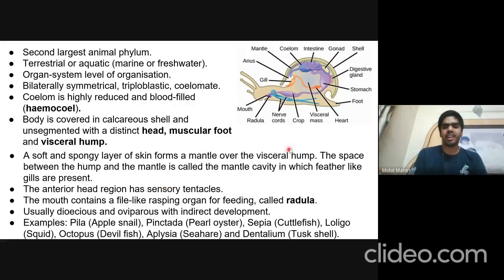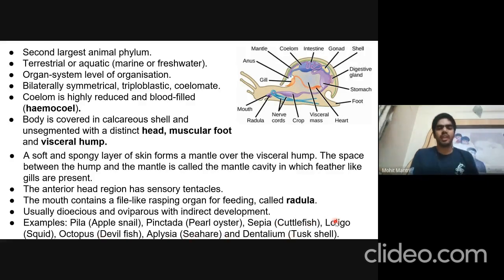The anterior head has sensory tentacles, and the mouth contains a file-like rasping organ for feeding, which is known as the radula. They are usually dioecious, male and female are separate, oviparous, and the development is indirect. Examples are Pila, apple snail, Pinctada, which is pearl oyster, Sepia cuttlefish, Loligo squid, octopus devilfish, Aplysia sea hare, and Dentalium, which is tusk shell.